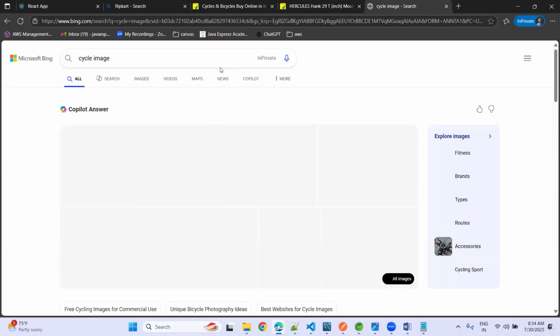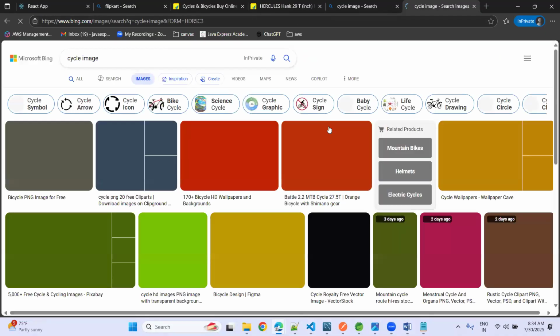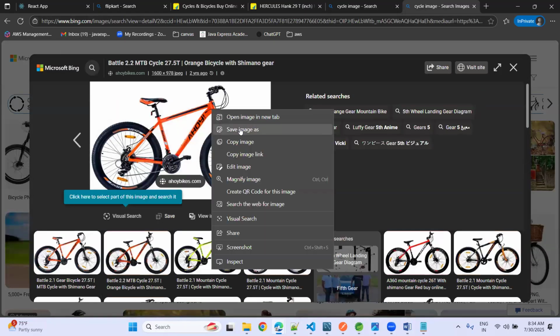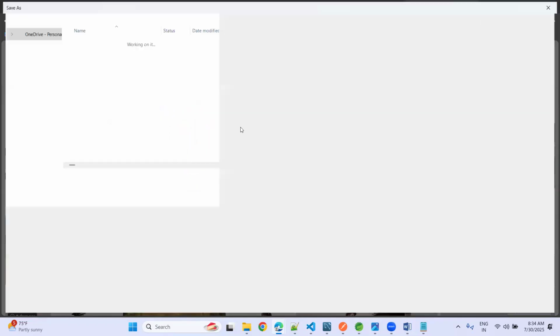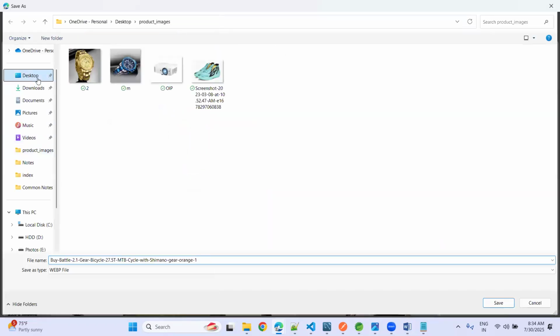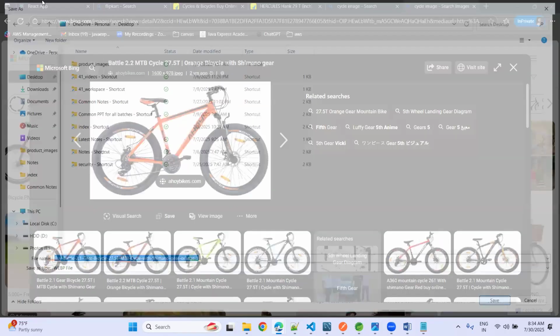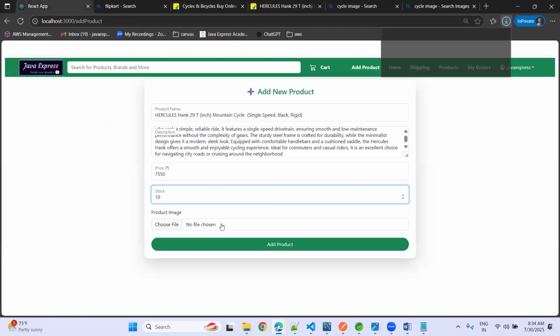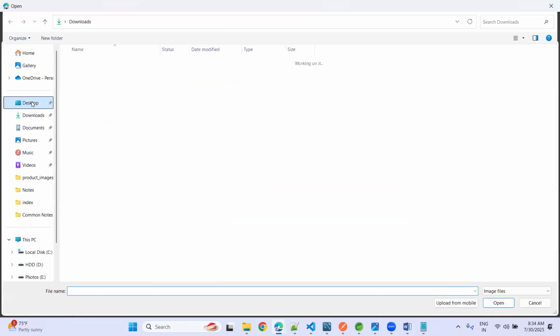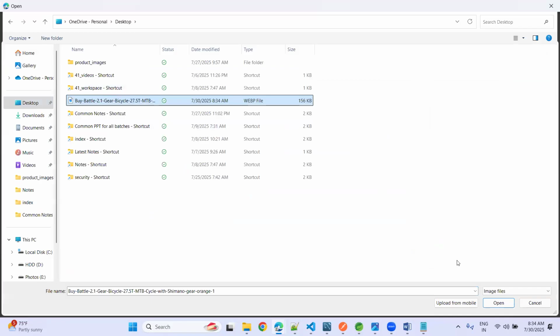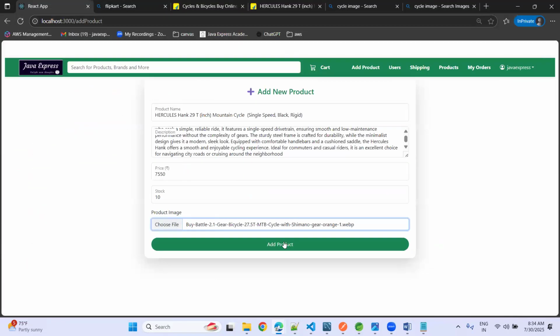From Google, we will pull the image. Click on the images button. Okay. Right click, save image. Go to desktop and save the image. Now go to the image, and where is that image? Yeah, this is the image. Open it and click on add product. Product added successfully here. Okay.